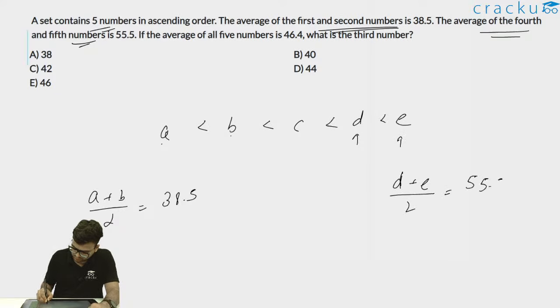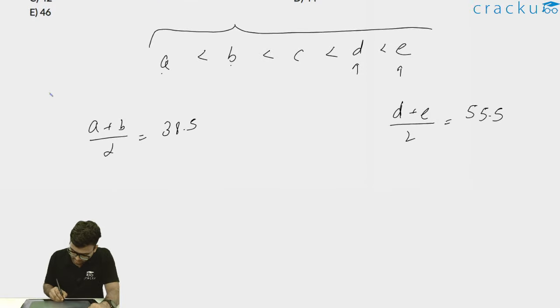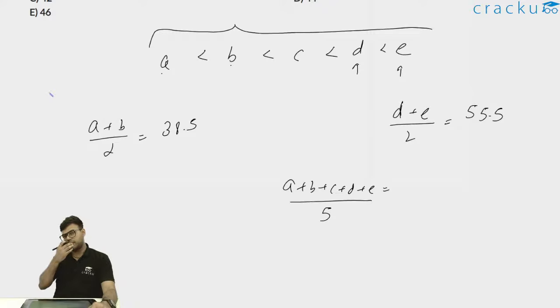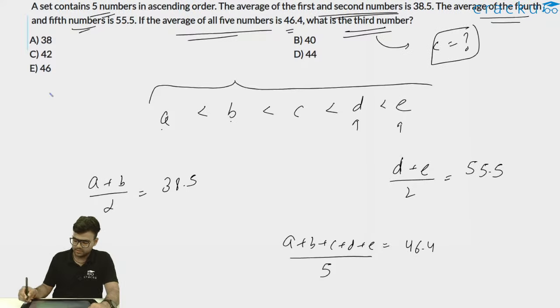If the average of all 5 numbers is 46.4, thus I can write (A plus B plus C plus D plus E) divided by 5. 5 numbers are there, so the average of these 5 is given as 46.4. We have to find out the third number, and the third number is C. So we have to figure out the value of C.